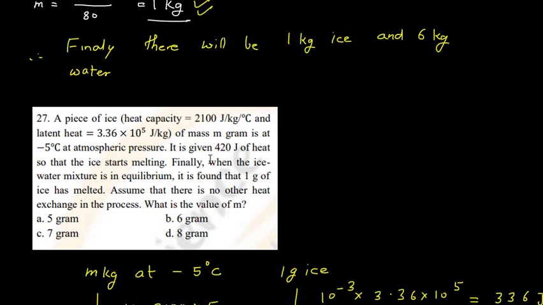So we have supplied 420 joule of heat. Now with the help of this 420 joule of heat, suppose there was m gram of ice. So what will happen? First, this m gram of ice will come to 0 degree Celsius in the solid form, and then from that 0 degree Celsius in solid form it will start melting, and we know that only 1 gram melts. Okay, so this 420 joule energy was utilized.